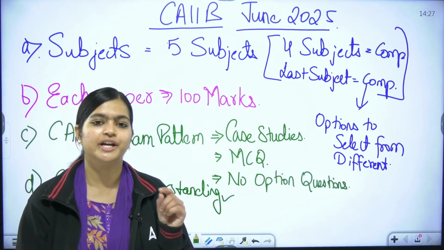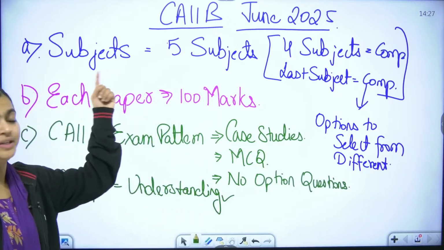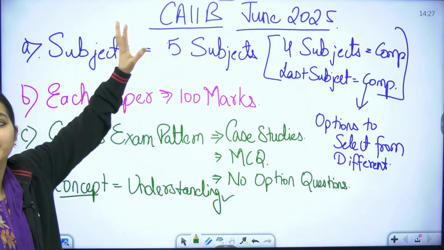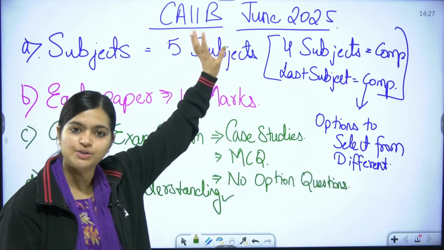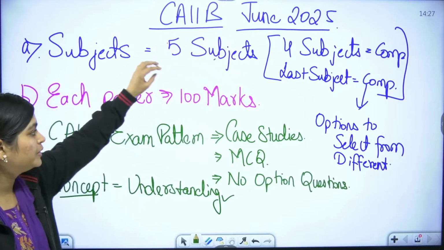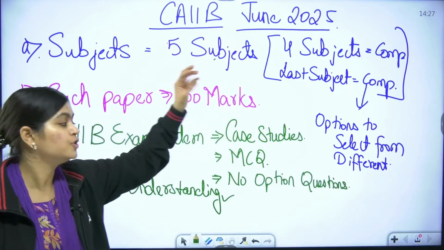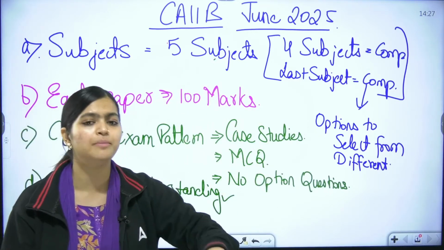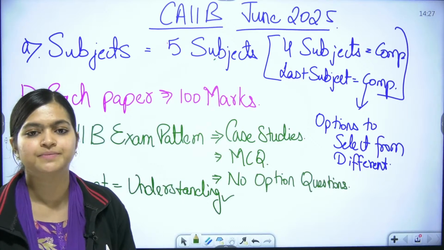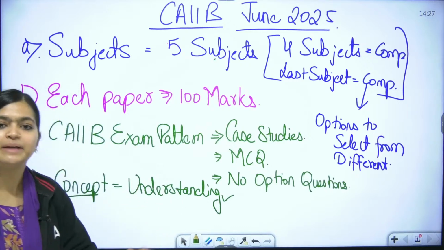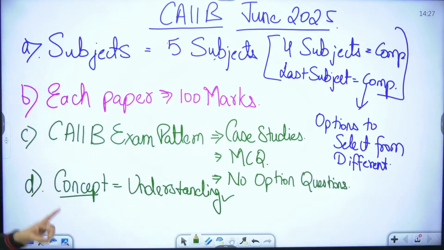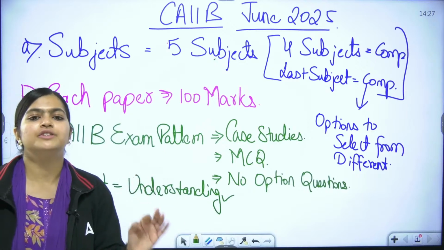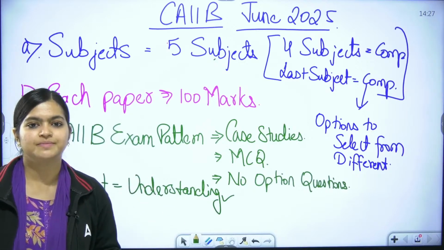Because if you want to clear the CIB in your first attempt, you need to prepare for all 5 subjects all together. Along with that, you need to remember that 100 marks is all about case studies, MCQ, no option questions, fill in the blanks, match the followings. And that can only be achieved if you start early and if you start preparing with your concepts.